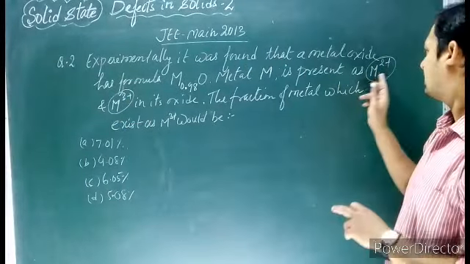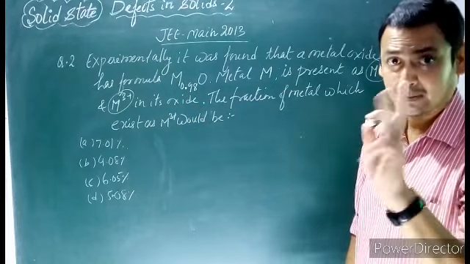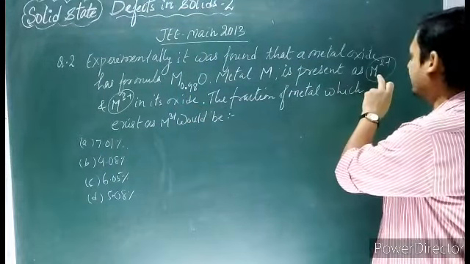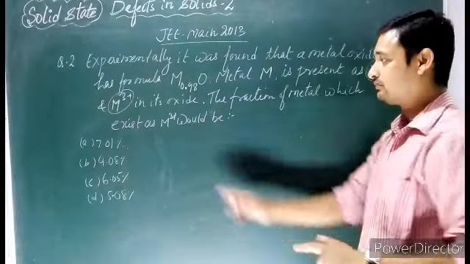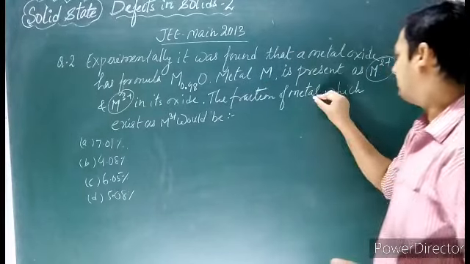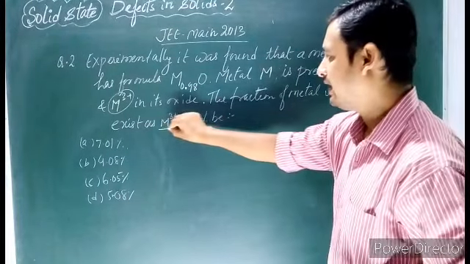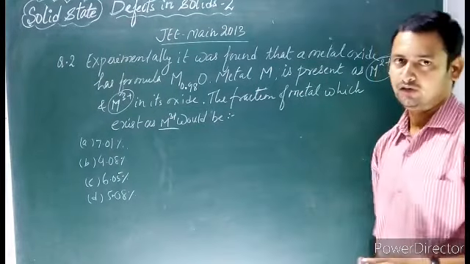So metal M is actually present in the form of two ions. It has variable valency, so it exists as M2+ ion and M3+ ion in its oxide. The fraction of metal which exists as M3+ ion would be, and there are a variety of options.